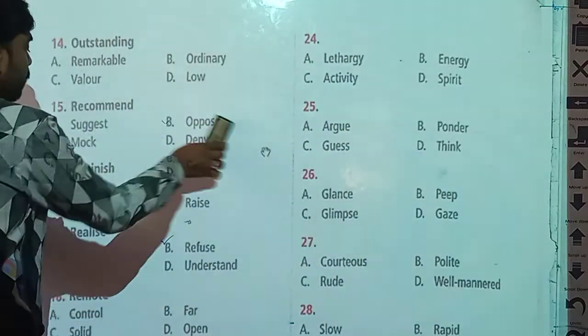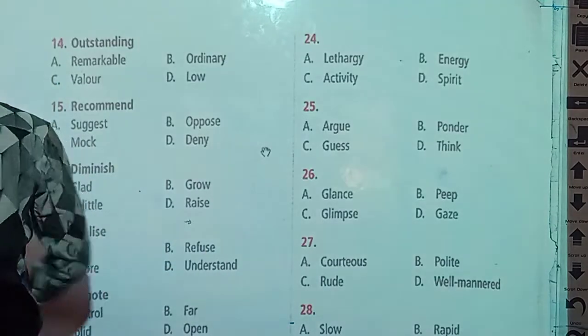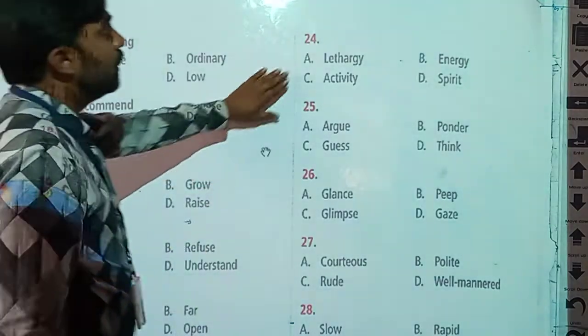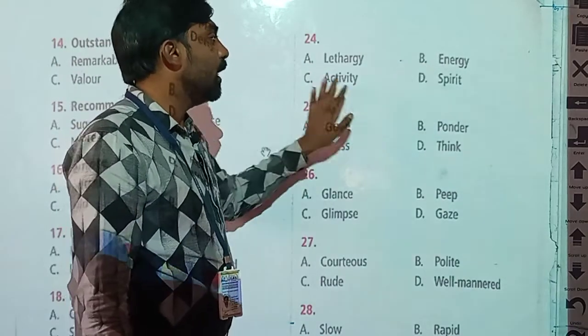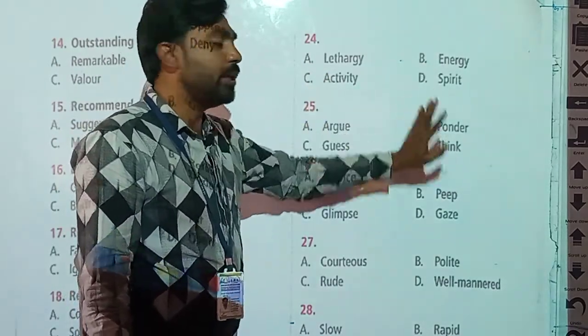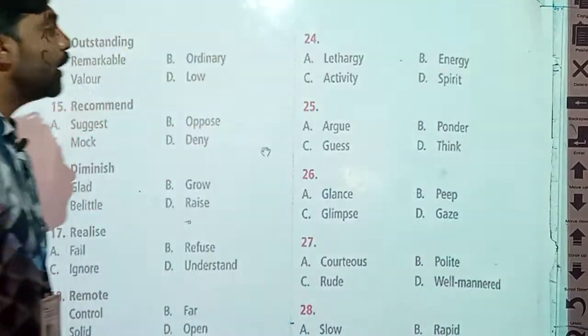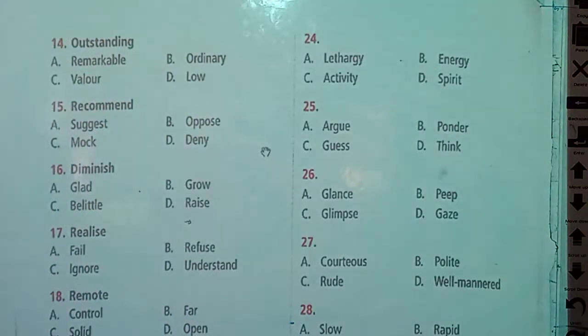Twenty-fourth and 4 options are given here. Liturgy, energy, activity, spirit. Among these four, which option is the odd one out, which is the different option, we have to find here.